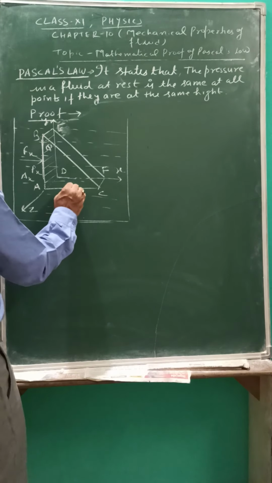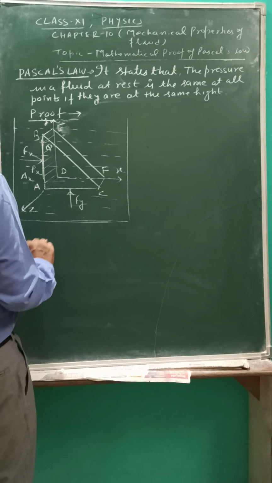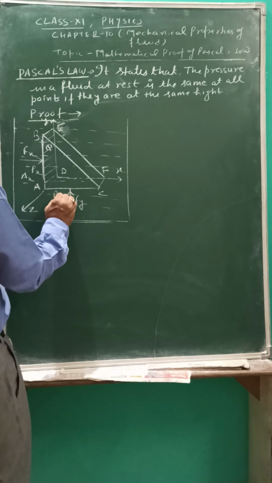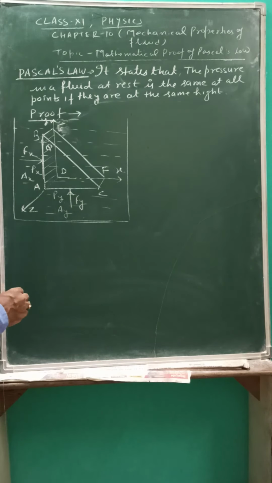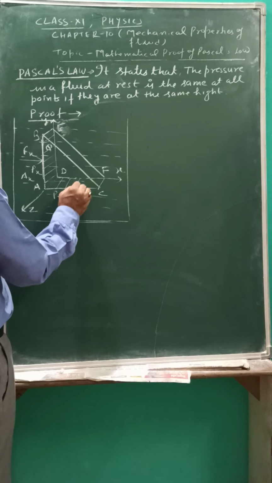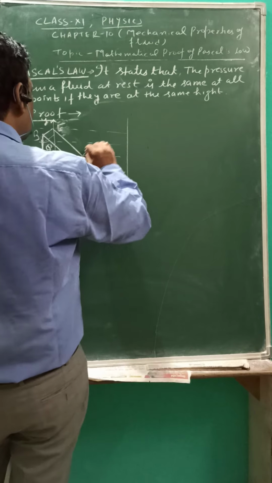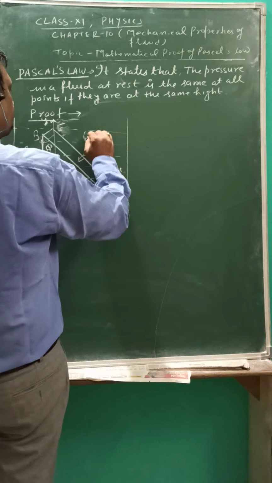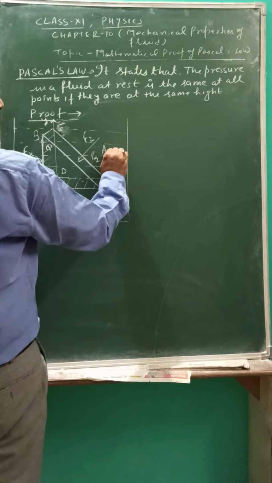Similarly, along the y-axis, the normal force is Fy and pressure is Py, and the area is Ay, this area ACFD. Now along the z-axis, normal force is Fz, pressure Pz, and area Az.